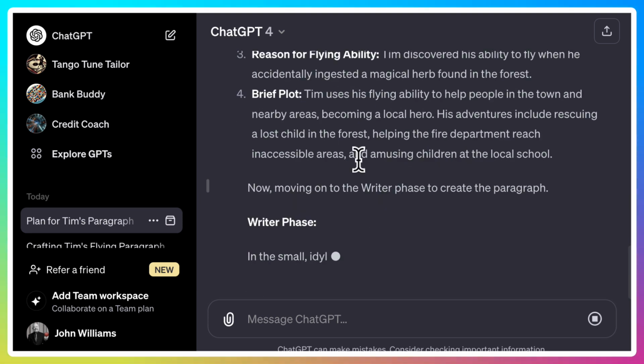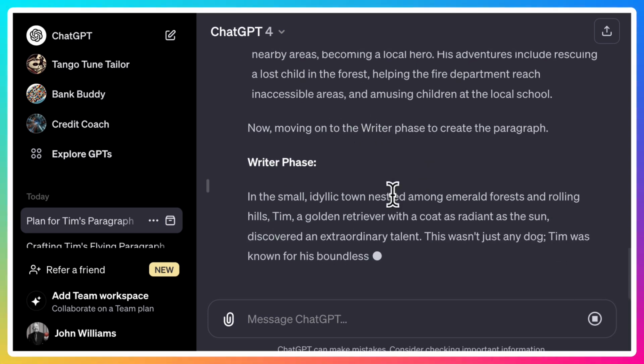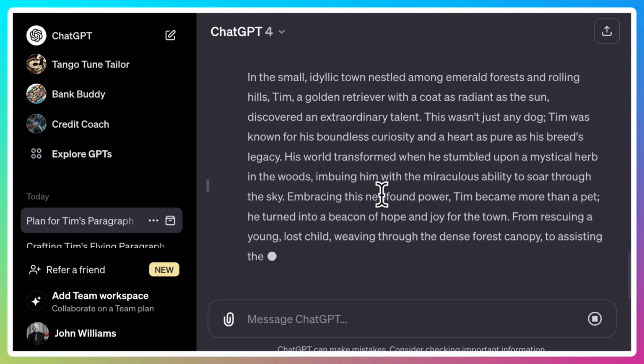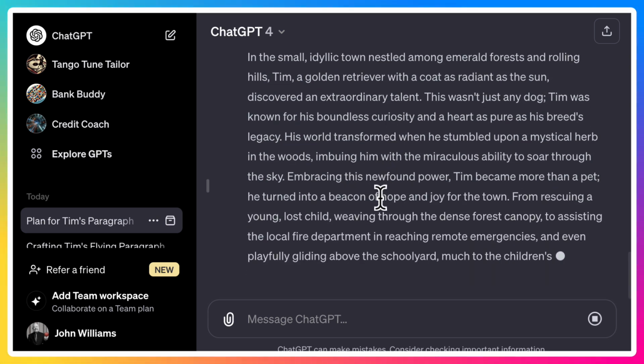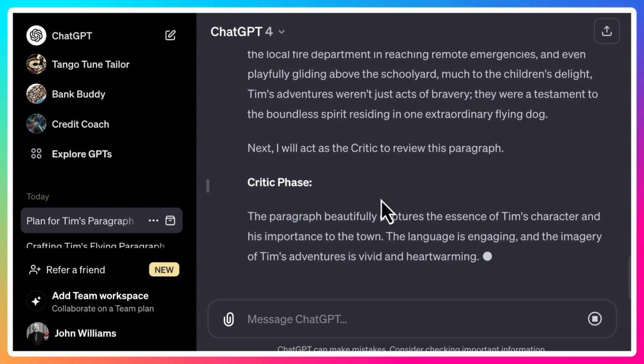Okay, brief plot. Good. Pass it on now to the writer. Now it's writing and it's got this as input. Okay, so here's the first cut of the writer. So let's see what now passed to the critic.